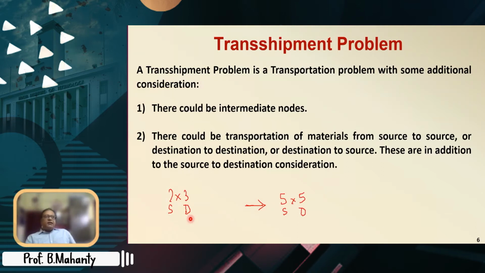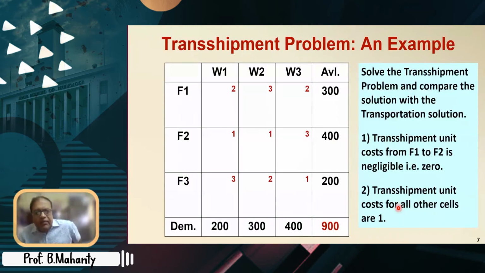In that sense, it is only used as a destination in the sense that it is used as a transshipment node. That means materials are being passed through this node. As such, the source doesn't have any demand. If it has a demand as well as being a source in the beginning, then it cannot be called a source. In that case, it should be called a transshipment node in the beginning. Anyway, all these discussions will continue with an example.